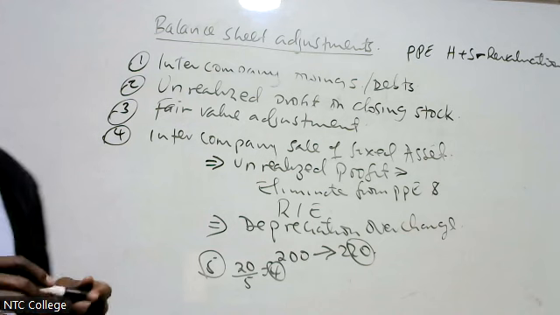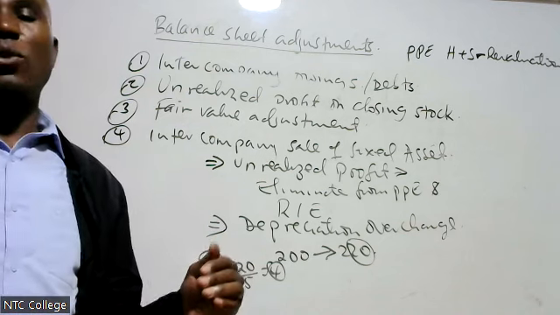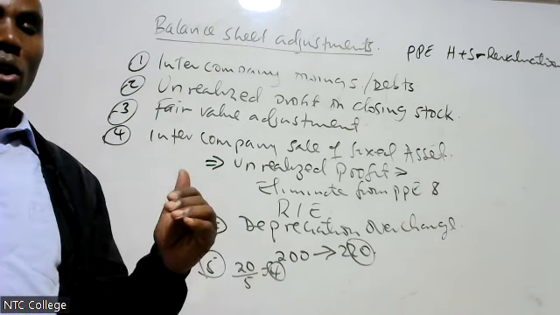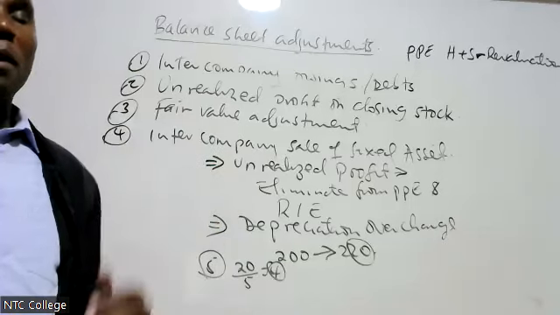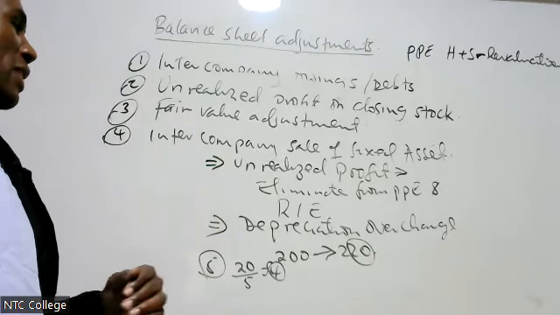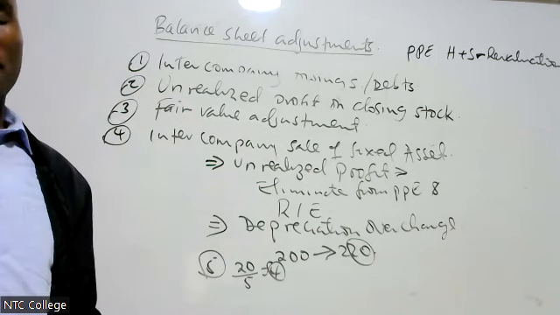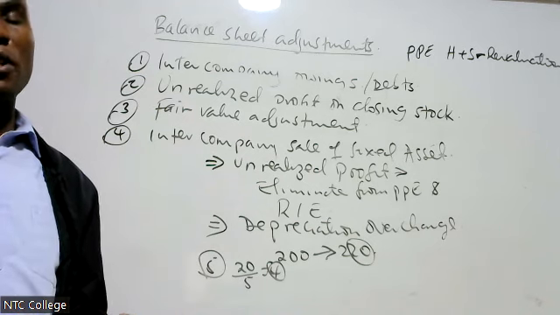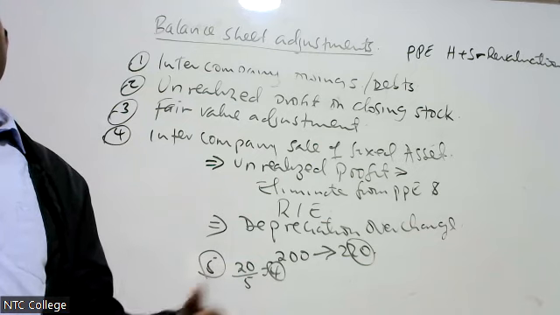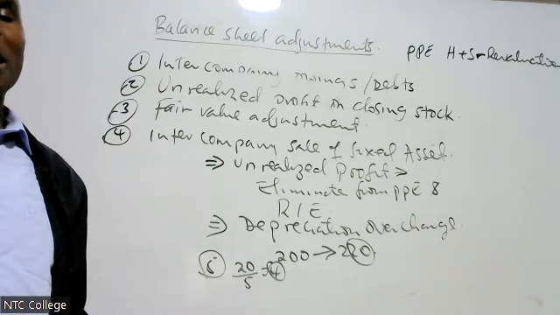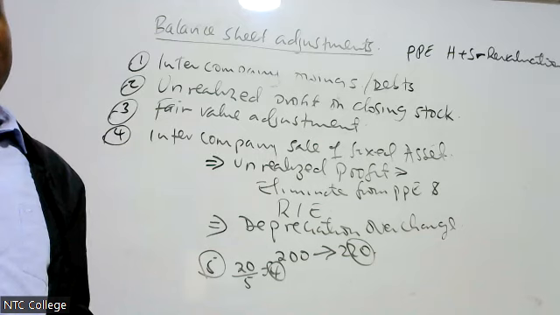Therefore, depreciation overcharge will be added to the retained earnings. You also add it to the PPE, because when you overcharge depreciation, you understate the PPE. You also understate the profits.